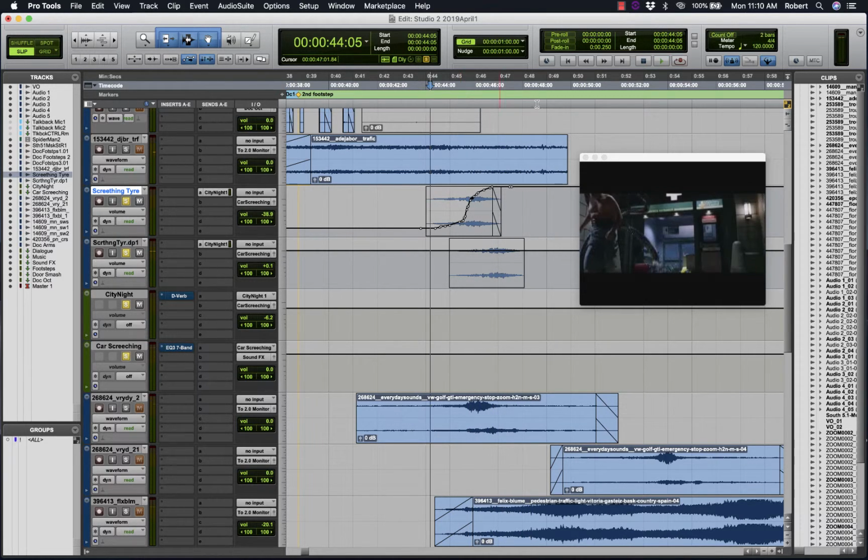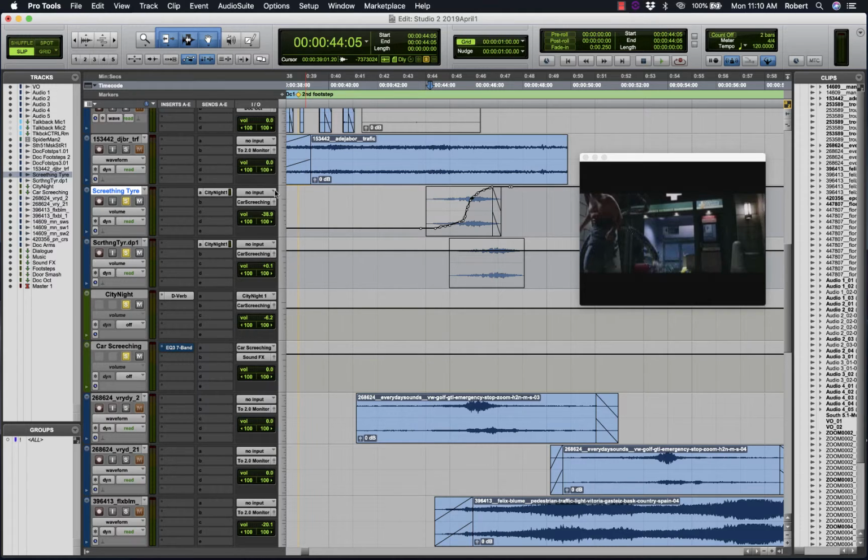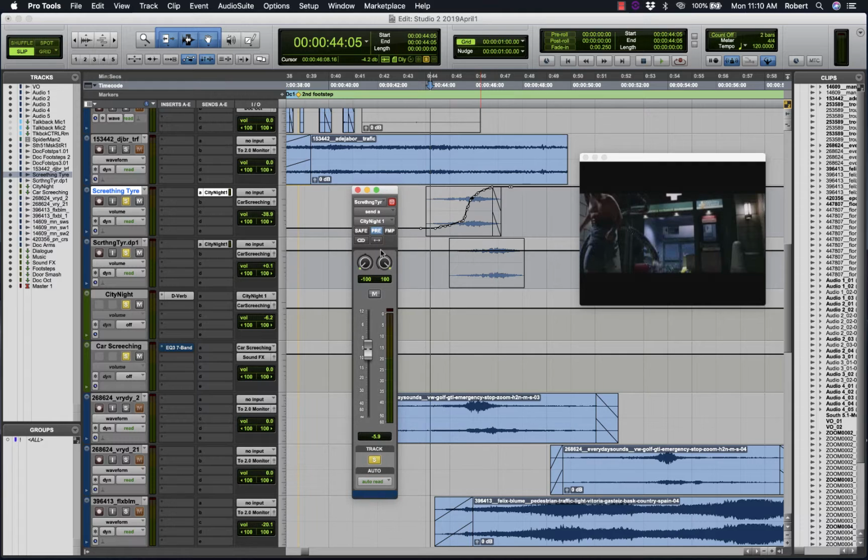So the idea now is to engage the artificial reverb processor. Turn that on, Command click, and I will send from the first Screaming Tire to this auxiliary, which will engage the reverb here. Now what is important for this to work, to create the illusion of distance, is that we use pre-fader send.